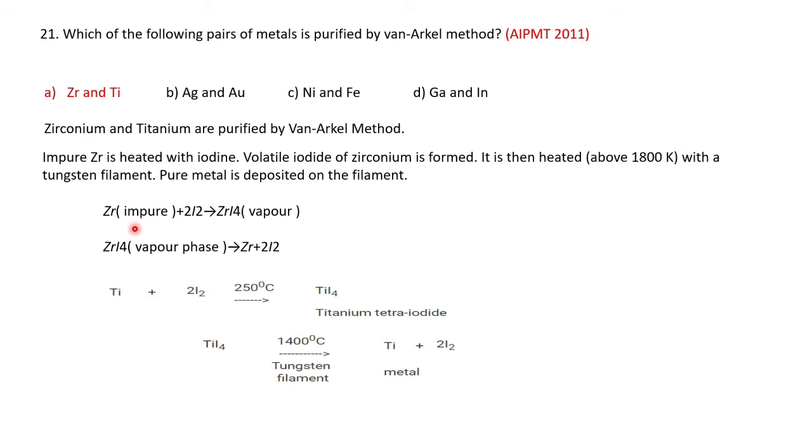The impure metal is reacted with iodine and converted into the tetraiodide form. Then on further heating, pure metal is deposited on the tungsten filament and iodine evaporates, which can be reused. So zirconium and titanium purified by Van Arkel method is the correct answer.